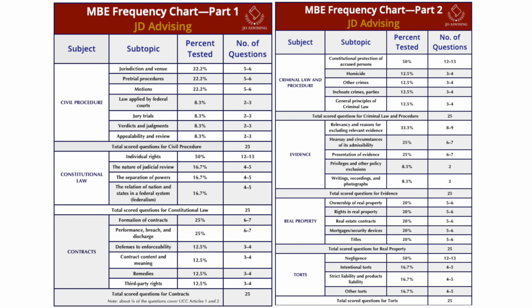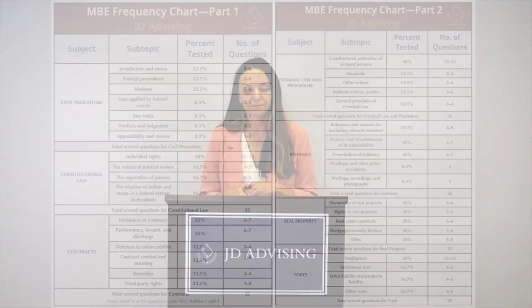And then lastly, torts. So the topics within torts are things like negligence, intentional torts, strict liability, as well as products liability and other torts. And here you can see that negligence is the most highly tested topic, receiving about 12 to 13 of your scored 25 questions.